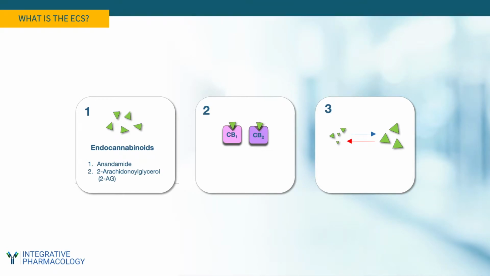The second component consists of their receptors, which include but are not limited to CB1 and CB2. Both of these receptors are expressed throughout the body, but CB1 predominates in the central nervous system, while CB2 tends to be abundant in the peripheral organs. The third component consists of enzymes that tightly control the synthesis and degradation of endocannabinoids.